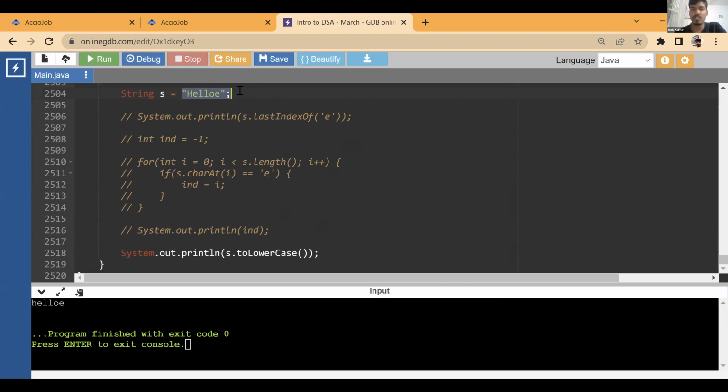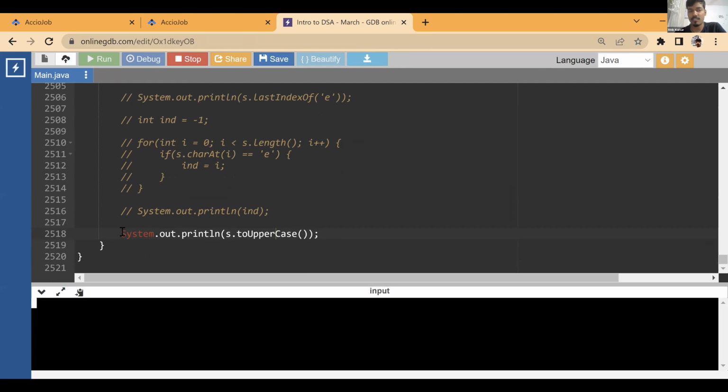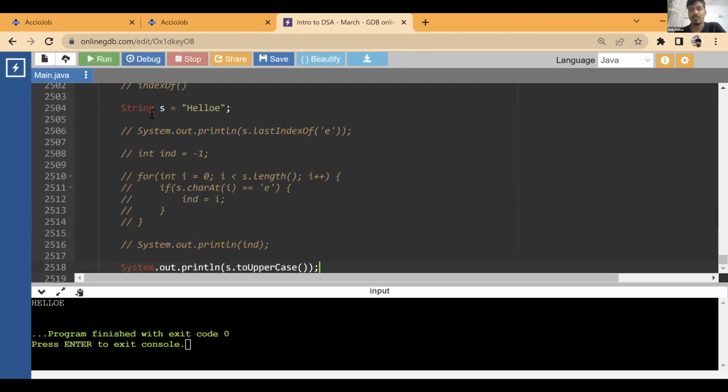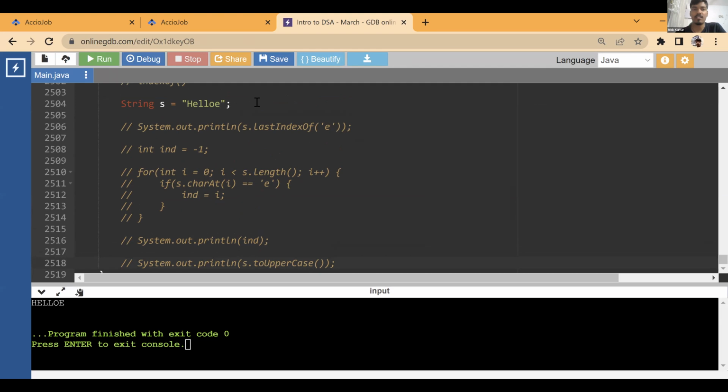How can you do this yourself? Can you implement the logic yourself? We did it, right? You just pick that character, convert it into lowercase, and then add it to the new string, the output string. That's fine. You can use toUpperCase to convert it into uppercase. If any character is in lowercase, you just check that and convert that character to uppercase, right? So you can write this as well.